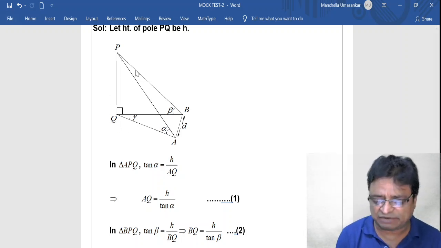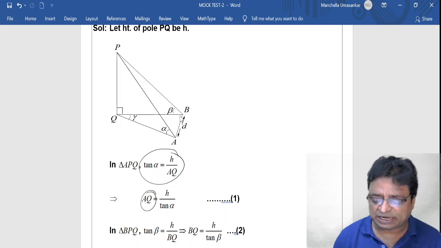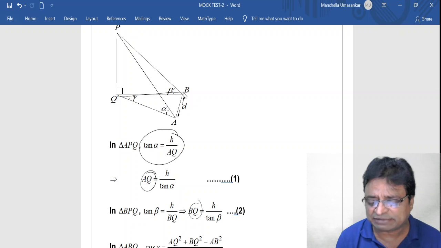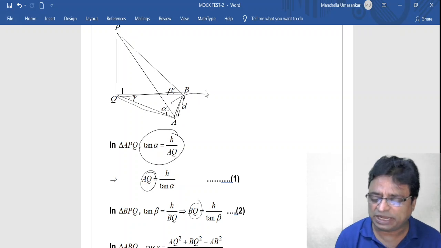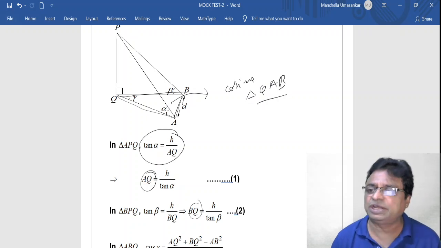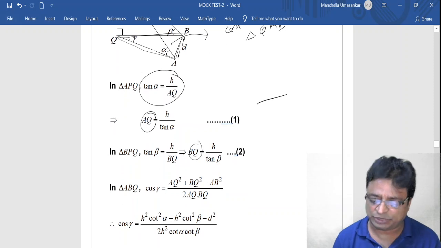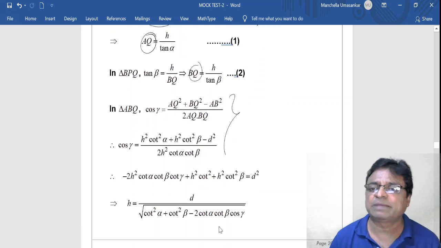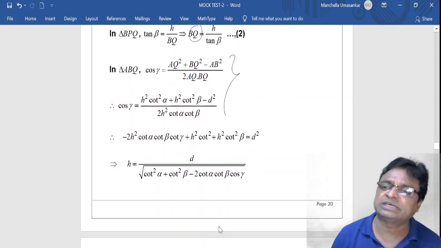Because from this right angle triangle you will find tan alpha, and from that you will find AQ, and from another right angle triangle you will find tan beta, and from that you will find BQ. There is no problem at all. But my question is, here this triangle, that is QAB or AQB, is very, very important. You apply the cosine rule for the triangle AQB. Therefore cos gamma is equal to AQ square plus BQ square minus AB square by 2 AQ into BQ. This is an important fundamental. So though it is a heights and distances problem, it is an application of the cosine rule, that is, properties of triangles applied.